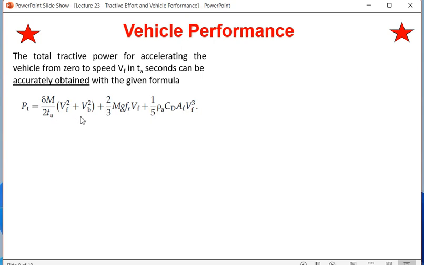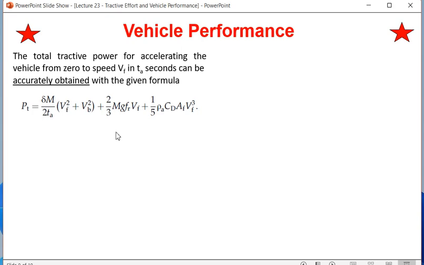So previously only this was the formula, Pt is equal to delta into M by 2 Ta into Vf square plus Vb square. We had ignored these 2 losses. Though these 2 losses are comparatively small compared with the delta M by 2 Ta Vf square plus Vb square term, so that is only the tractive power. But for net tractive power, you are actually overcoming these 2 losses. The first loss is rolling resistance, and the second one is the aerodynamic drag coefficient. So these 2 losses are overcome, and then only net tractive power is produced. So that's why these 2 losses are also added in the total power generated by the vehicle.